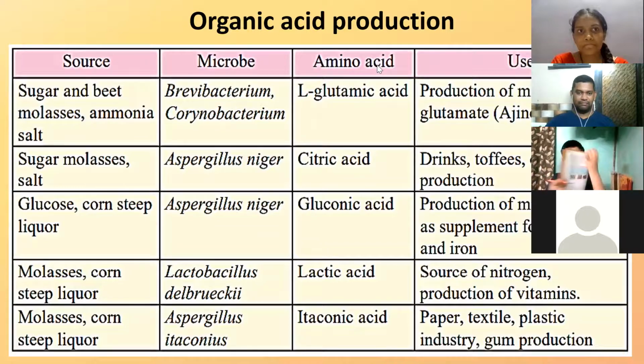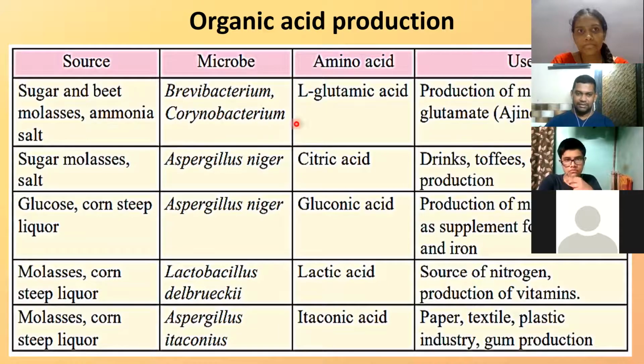Okay, carbon containing compounds. Where each of these organic acids are used in our daily life is mentioned here. All types of drinks, toffees, chocolates, supplements, vitamins, paper industry, textile industry, gum production, all these acids are useful. So quickly tell the names of the microbes. Brevibacterium. You get the organic acid called L-glutamic acid, which is useful for production of Ajinomoto, used in Chinese dishes, as we have seen. Similarly, the other one is Corynebacterium.